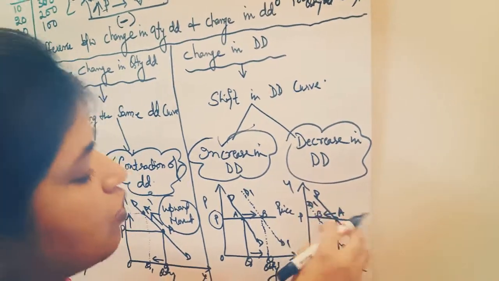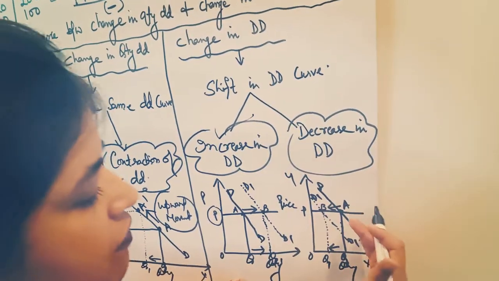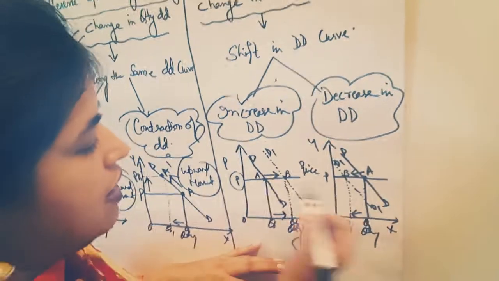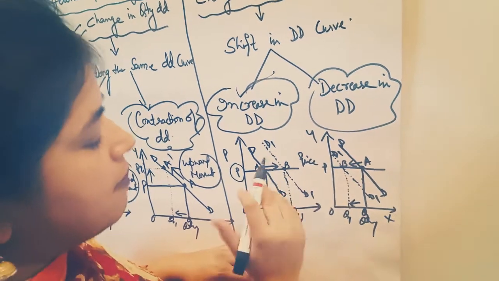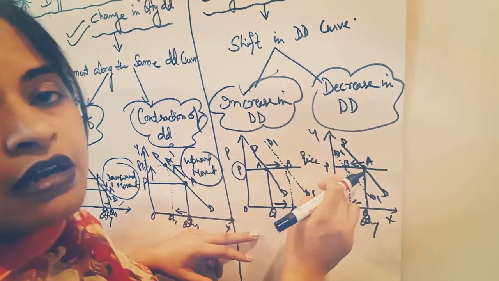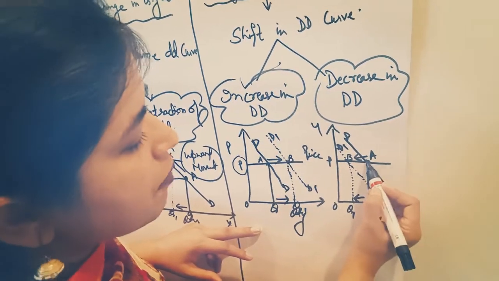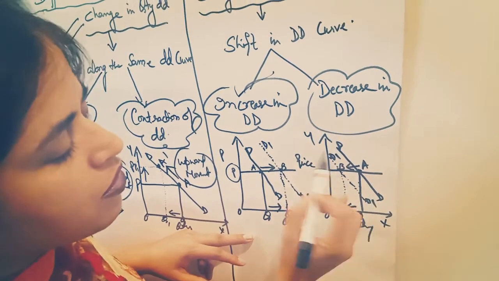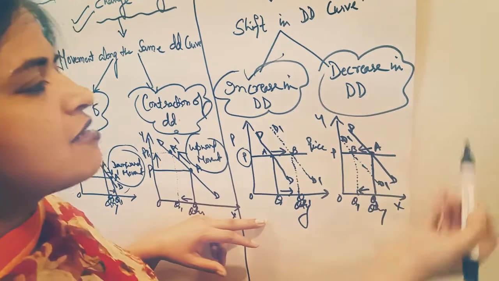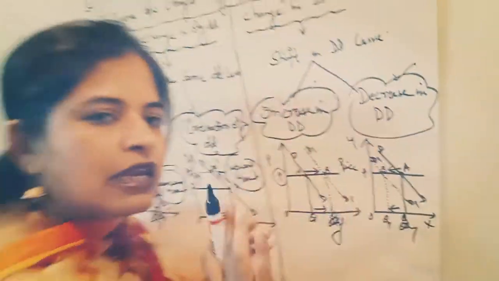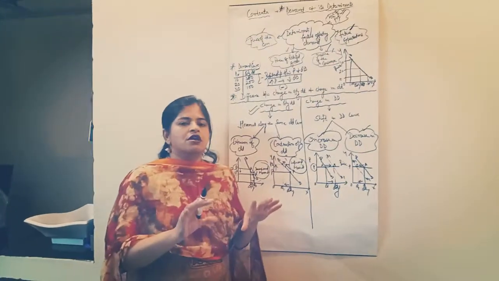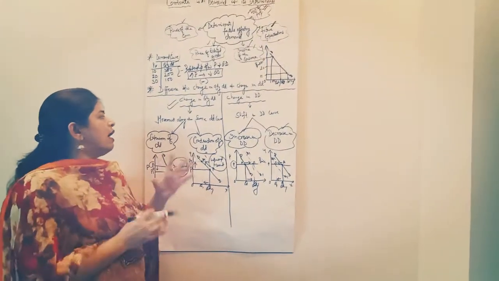Here we also draw the new demand curve which shows a backward shift, and this one is the backward. In simple words, we have to use this one as the rightward shift and this one is the leftward shift. So we have to shift it from point A to B and the demand curve also shifts according to this diagram. Demand curve shifts from D to D1 and this concept is known as decrease in demand. Clear?